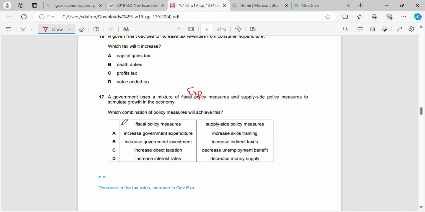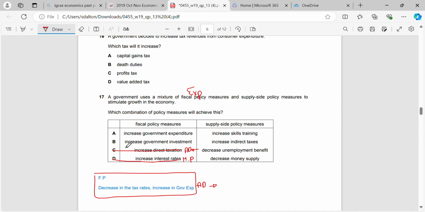Okay, so let's have a look at these. Interest rates here, for example, that is not a fiscal policy, that is a monetary policy. Increasing direct tax, that's not going to stimulate AD because we know that we're looking to move AD to the right. Whereas if we increase the taxes, that's the opposite effect to what's noted in our box. So that will move AD to the left, and it's not going to stimulate growth. It's going to do the opposite. It's going to reduce the growth.